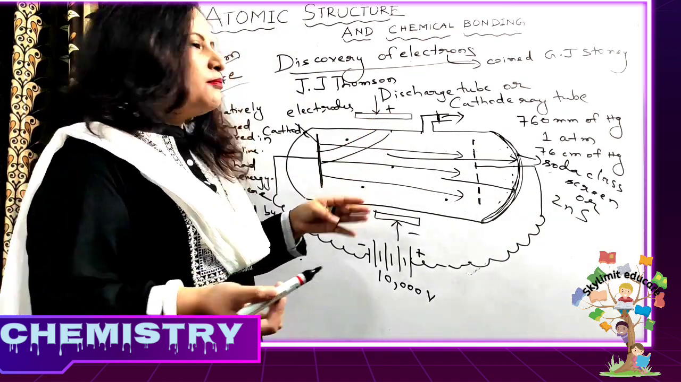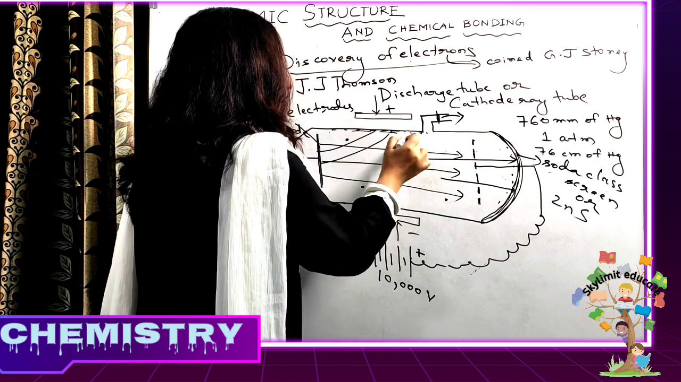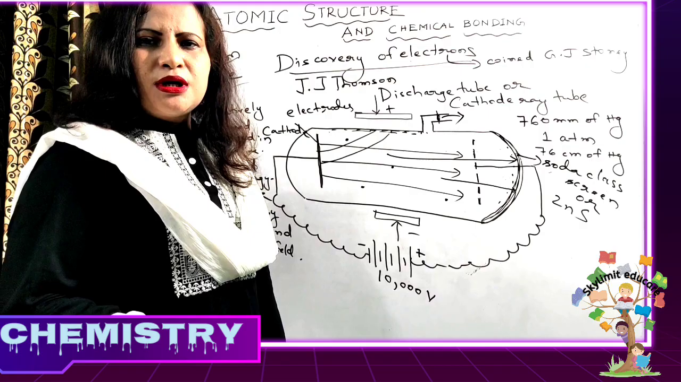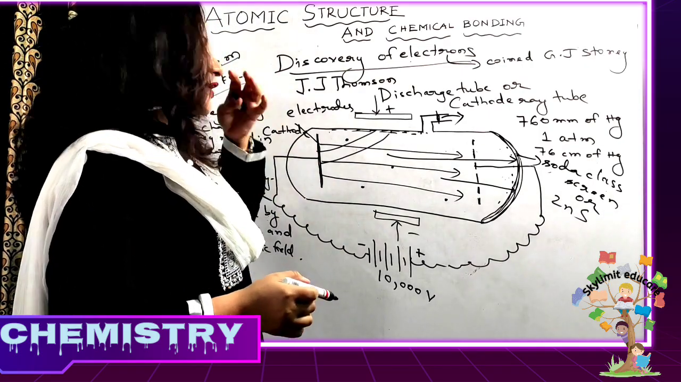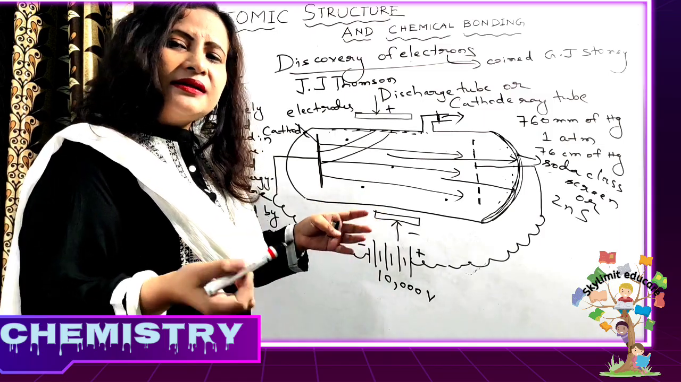So how could they know? Because here also they had used the fluorescent material. So here there was a greenish glow being produced. So that showed that these particles are deflected by external magnetic field as well as electrical field.